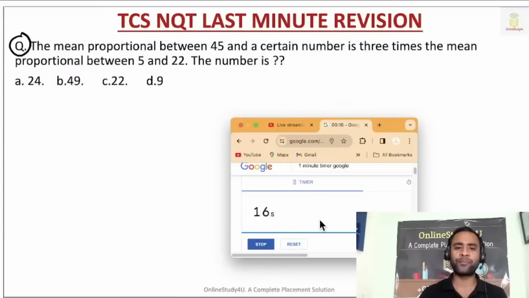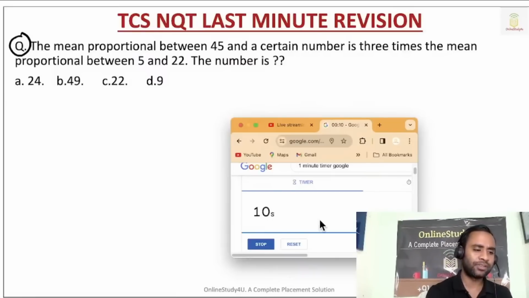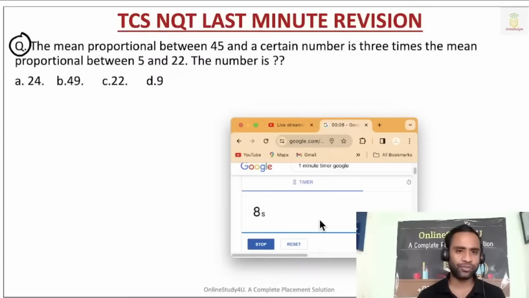Okay, so you have another 15 seconds. Come on, this question you should solve. This is an easy problem. This problem at least you should solve. 7 seconds, 6, 5, 4, 3, 2, 1, done.